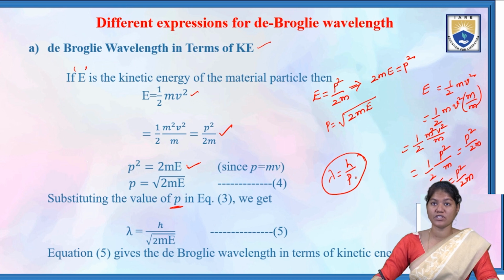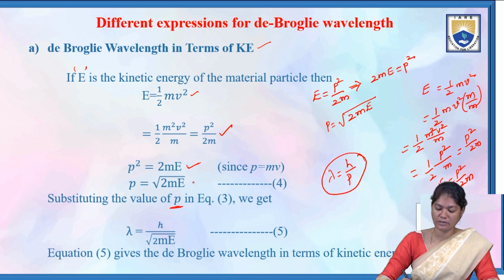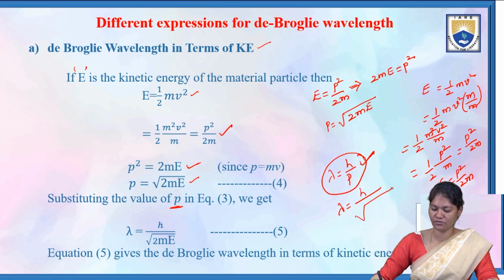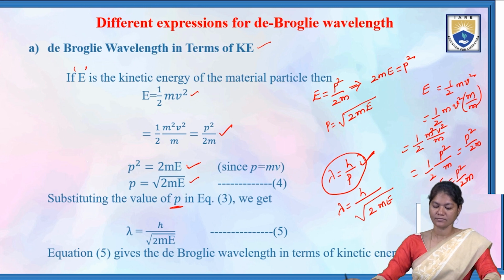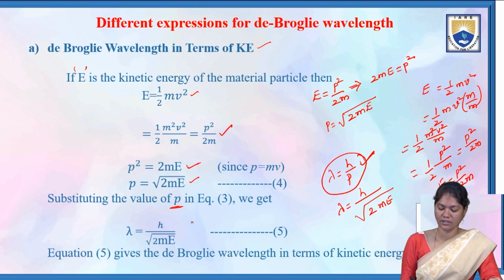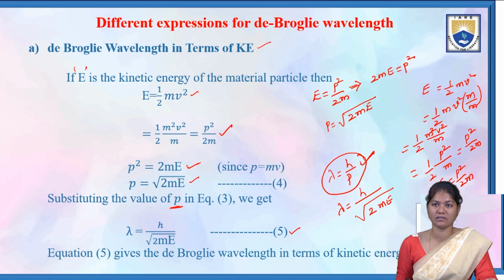Substituting this p value in the de-Broglie wave equation, lambda is equal to h by p, it can be written as h by root of 2mE. So we get equation 5 as lambda is equal to h by root of 2mE.